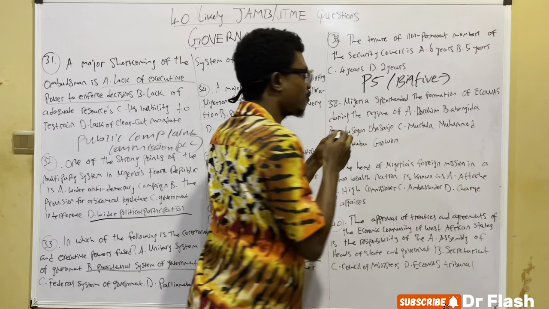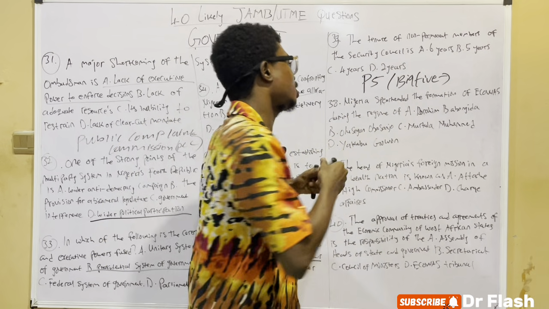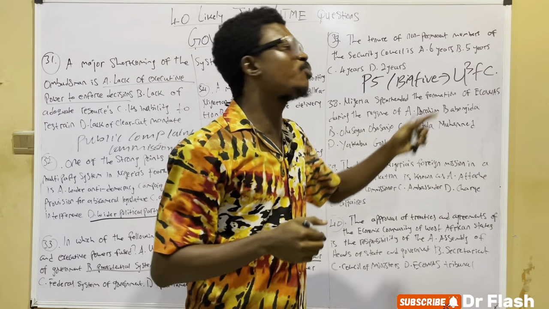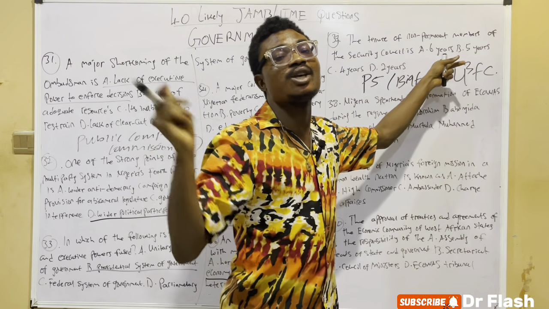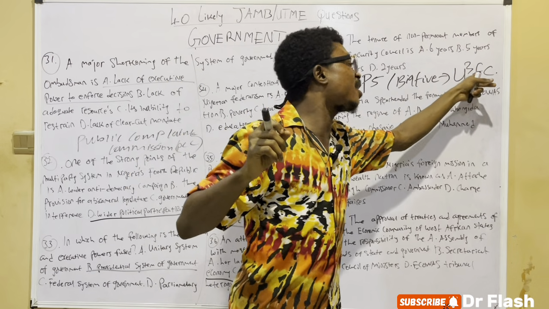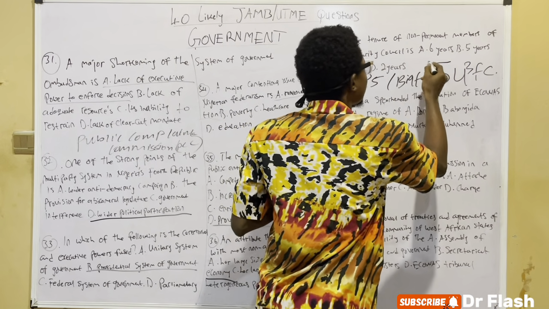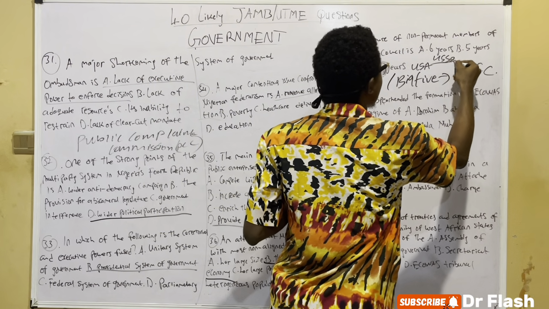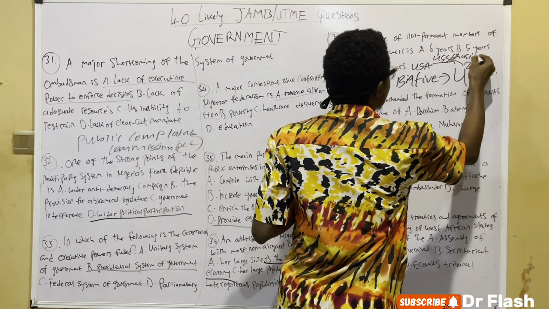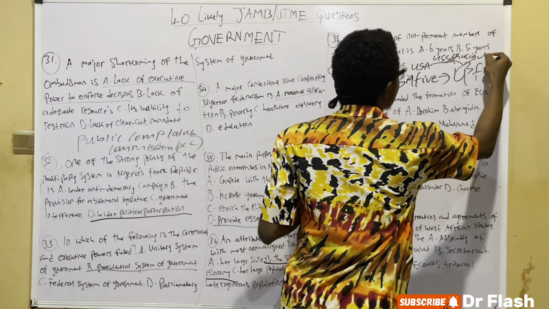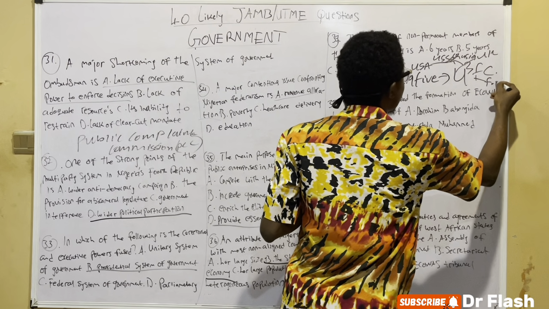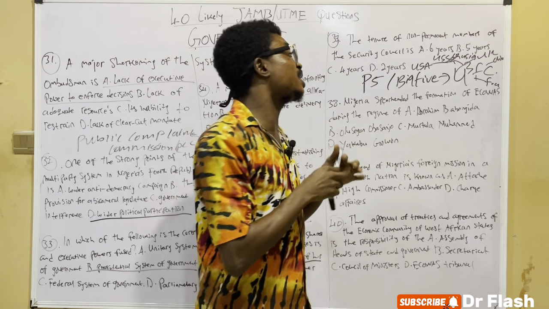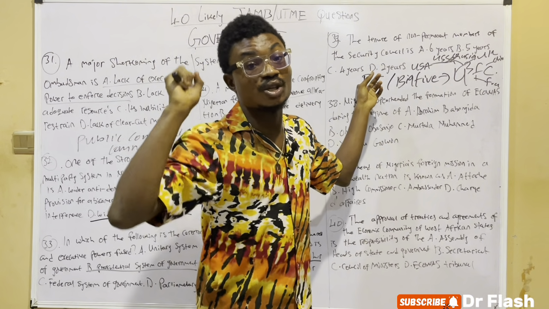The P5 or the Big 5 is what we regard as the U3FC. The U3FC represents the USA, the UK, USSR, which is also called Russia, France, and China. So all these belong to the permanent members of the Security Council.